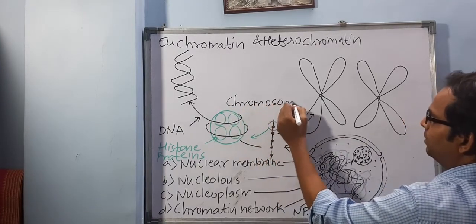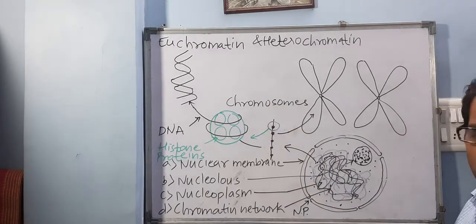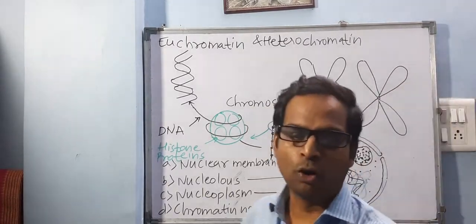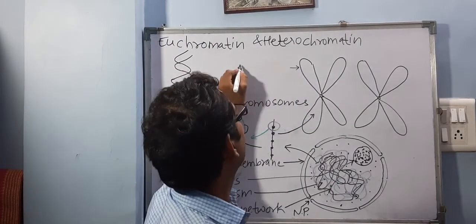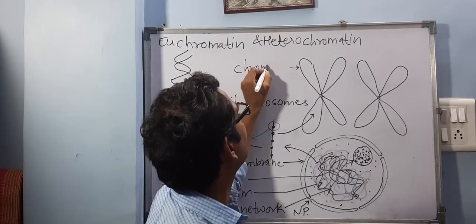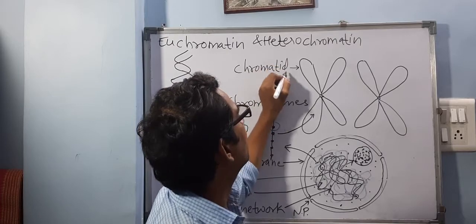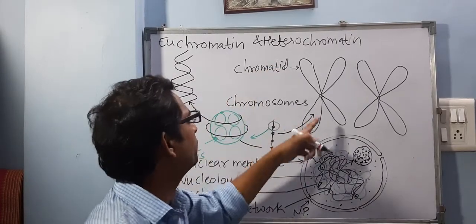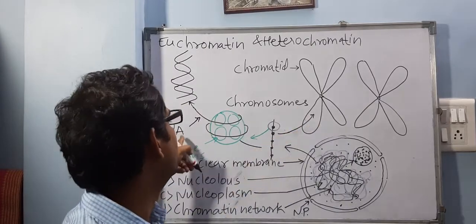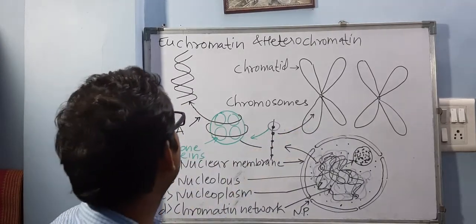Am I right? So these structures are called chromosomes, which have got 4 arms. These arms of the chromosomes are called chromatids. And the unit of this chromosome, when you say, it will be DNA. And a unit of this DNA